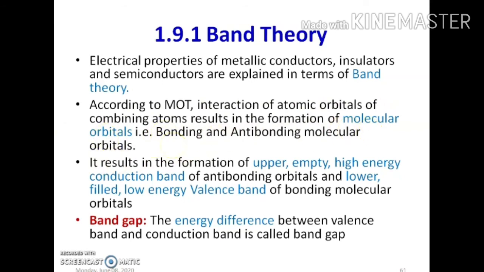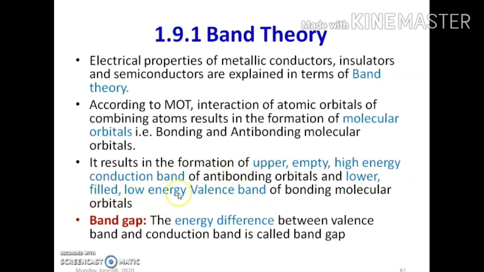Actually, at the time of formation, there will be half the number of bonding molecular orbitals whose energy will be less, and half the number of anti-bonding molecular orbitals whose energy will be higher. Now it results in the formation of an upper empty high energy conduction band of anti-bonding orbitals and a lower filled low energy valence band of bonding molecular orbitals.